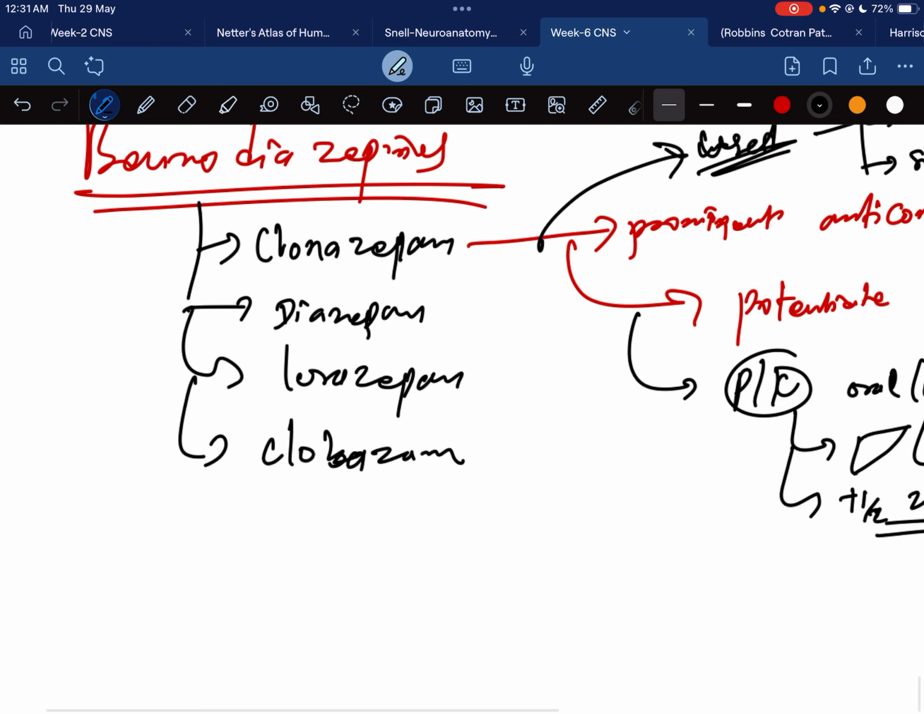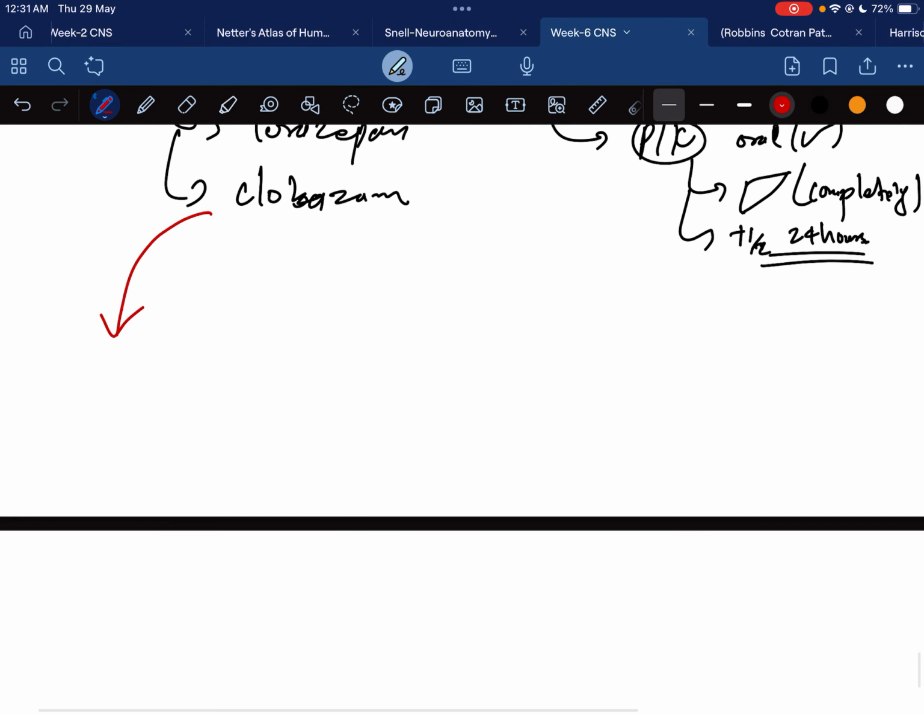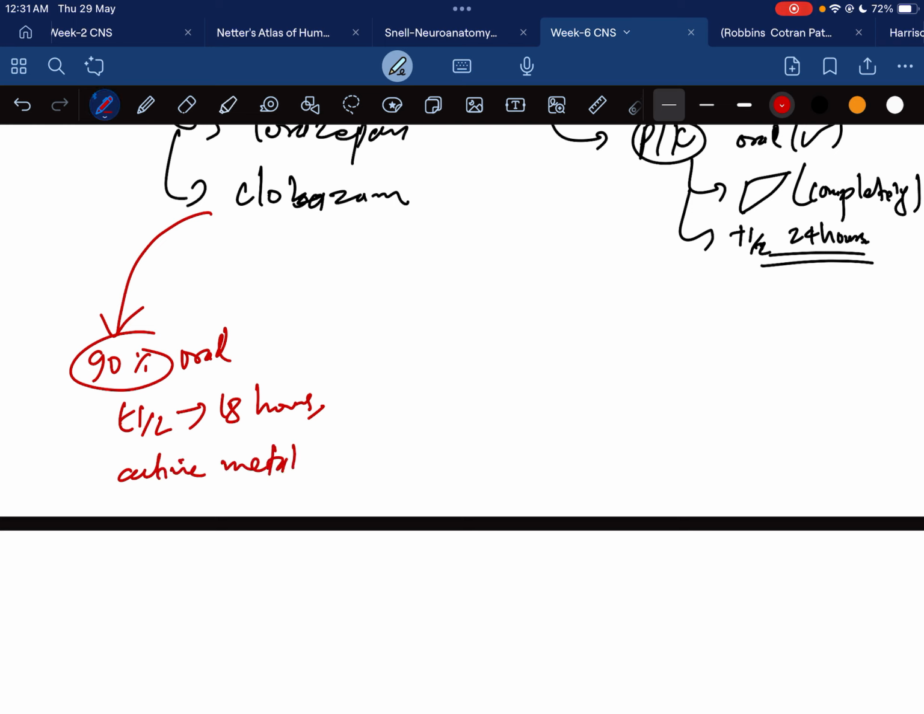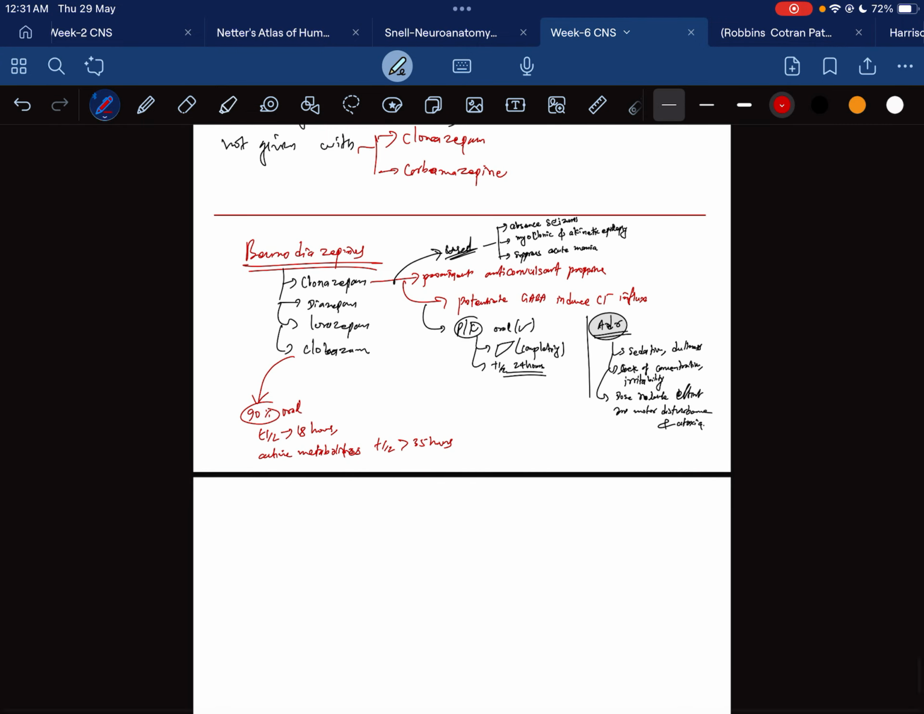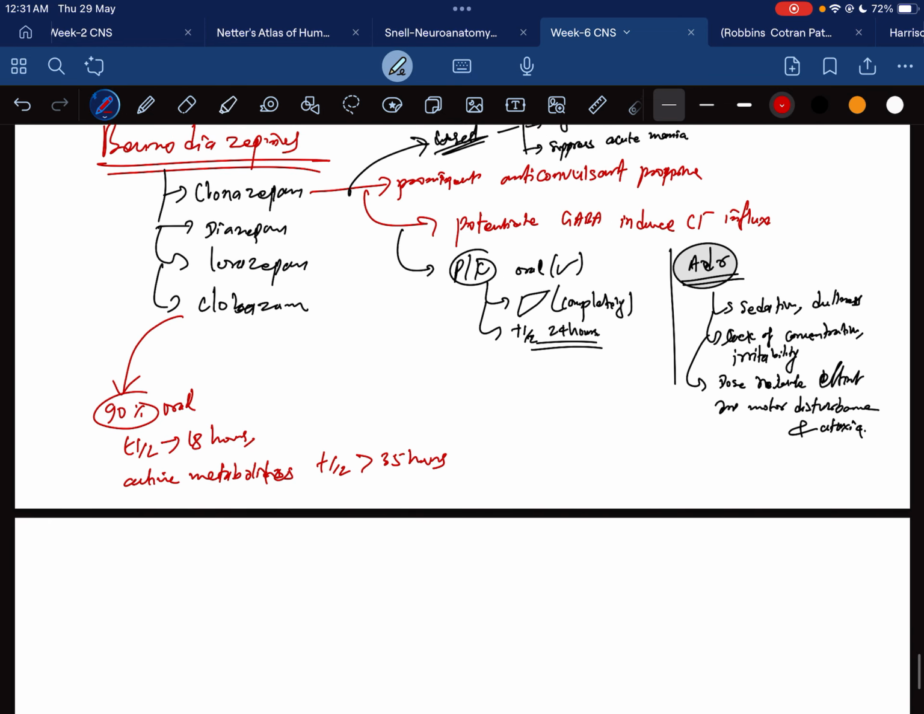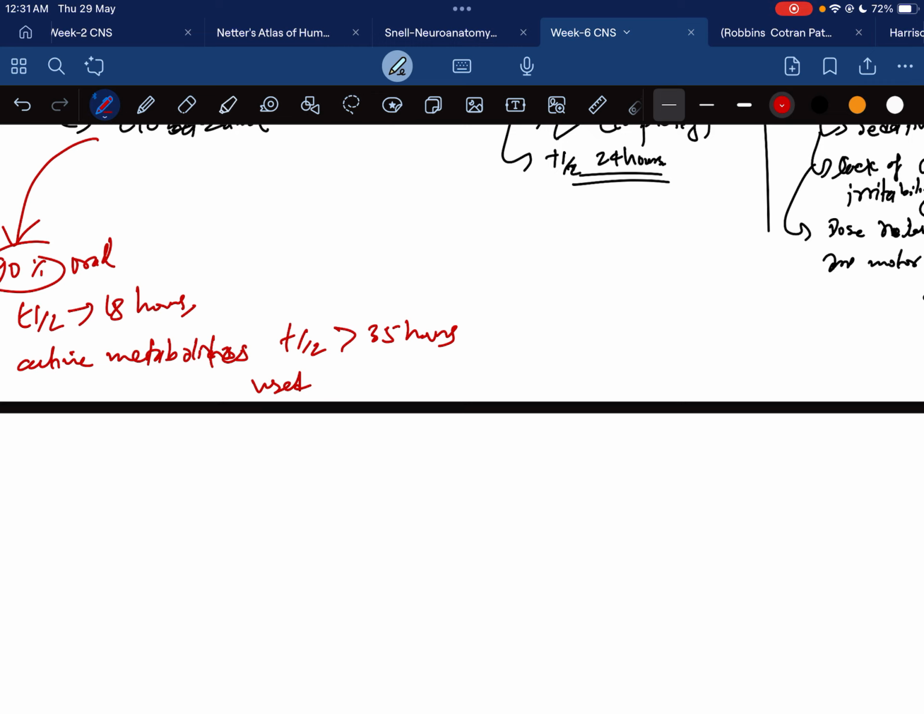Now moving on to clobazam. This drug is 90% orally bioavailable, and when you look at the elimination half life, T half is 18 hours, and the active metabolite has a T half of more than 35 hours. This is generally used as an adjuvant.